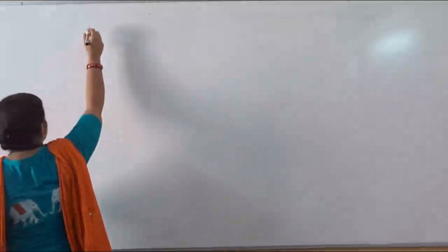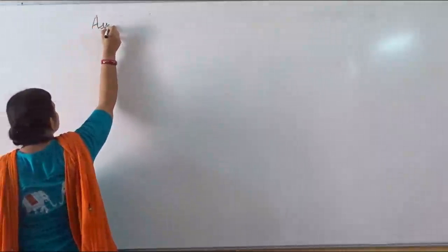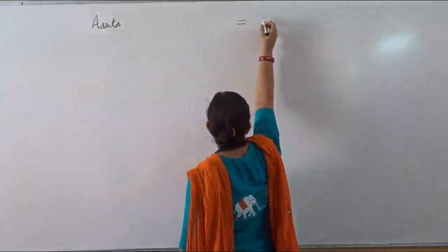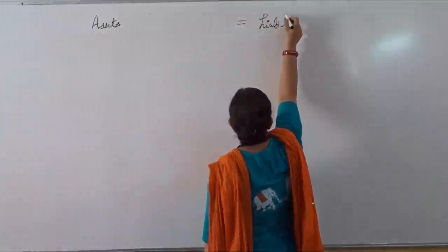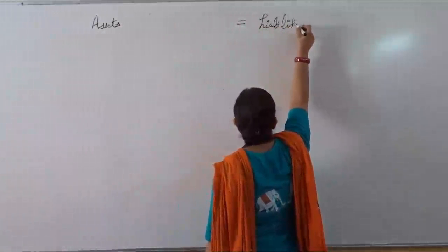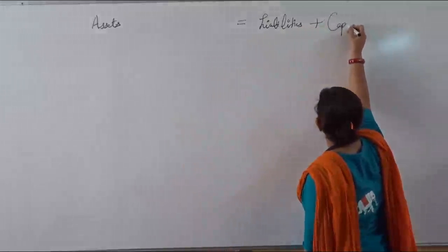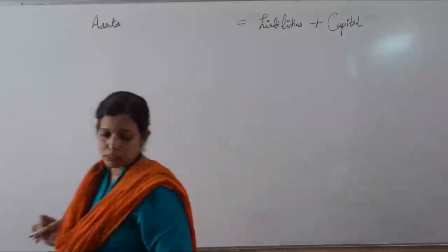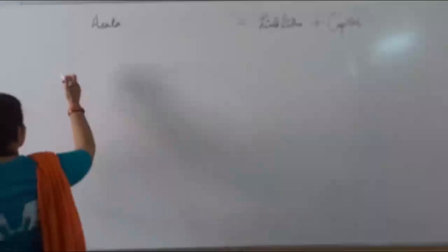First of all, write the main equation: assets is equal to liabilities plus capital. The first one, business started with cash, so you will write here cash.